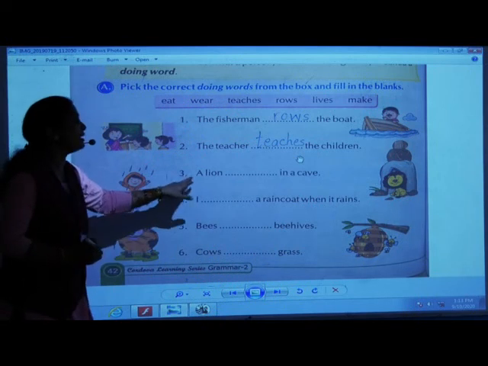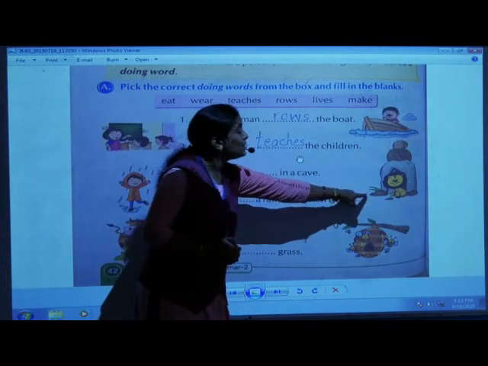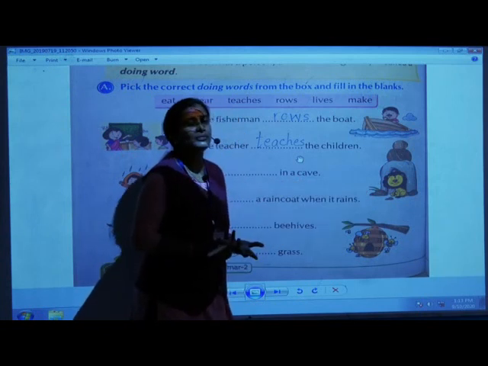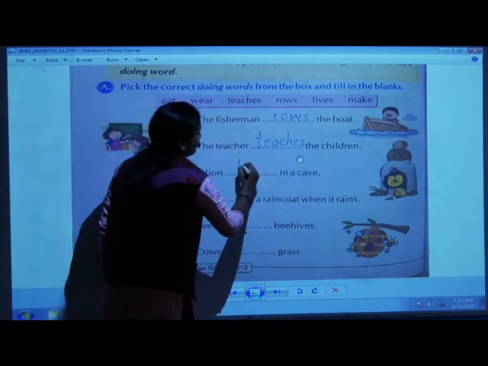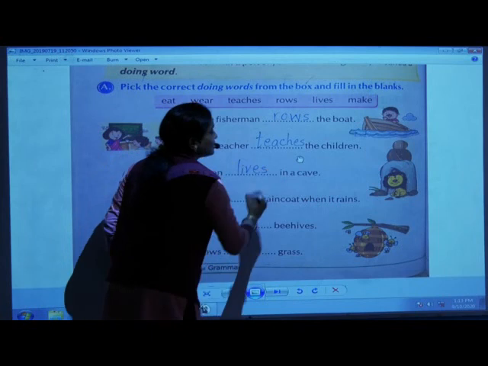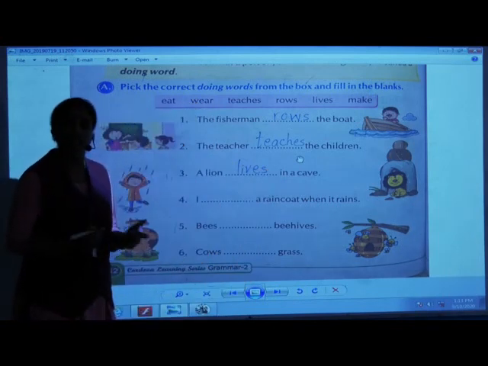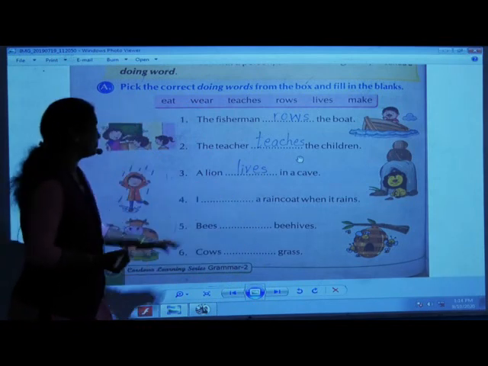Now, a lion dashed in a cave. You can see this picture. Where does that lion live? Yes, a lion lives in a cave. Where do you all live? Yes, we all live in Solapur. So the lion lives in a cave.